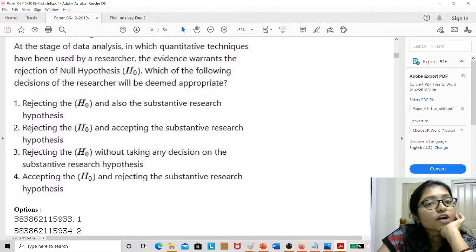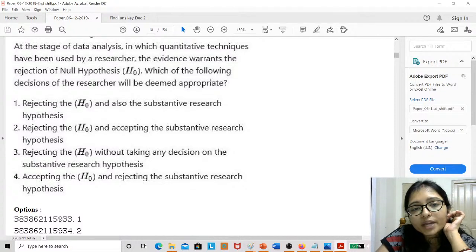At the stage of data analysis in which a quantitative technique has been used by the researcher, the evidence warrants the rejection of null hypothesis. Which of the following decisions of the researcher will be deemed appropriate?